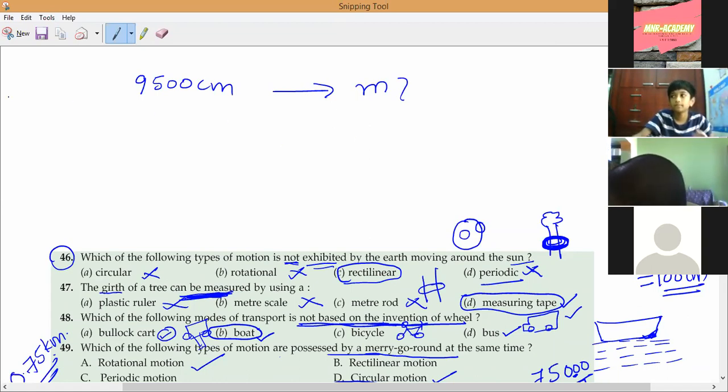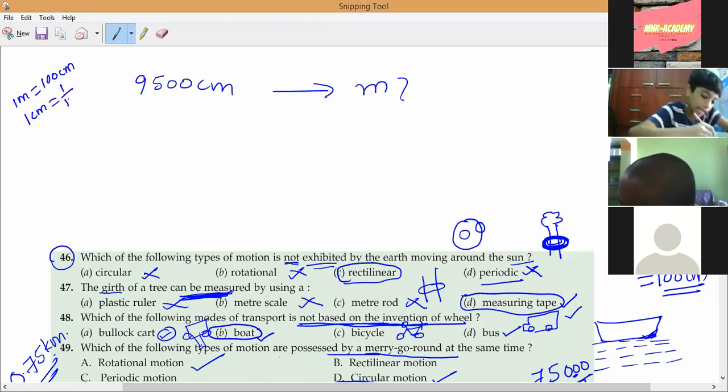So as we know that 1 meter equals how many centimeters, Sanat? 100 centimeters. So from that, 1 centimeter equals 1 by 100 meters. Correct or not, Narayan? Yeah, that's all. Solve it now.